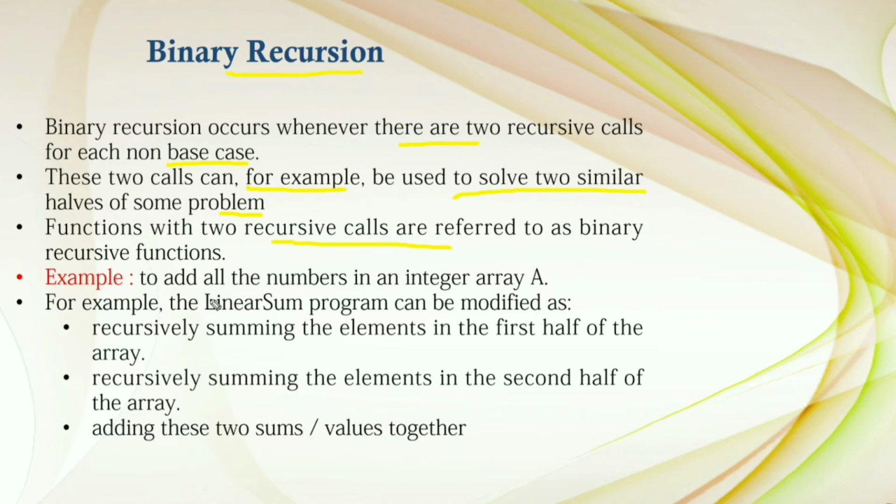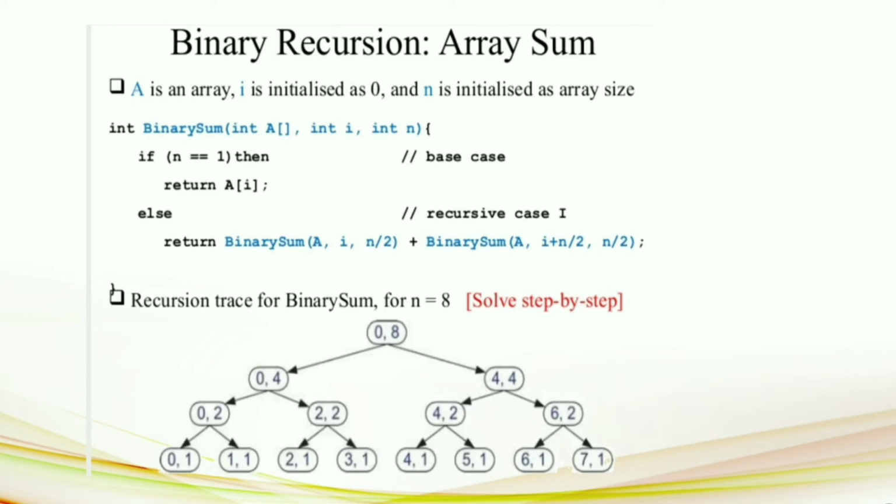For example, to add all the numbers in an integer array A, the linear sum program can be modified. The array is divided into two halves, recursively summing up the elements in the first half of the array and recursively summing up the second half of the array, and adding these two sums together. This is called binary recursion.